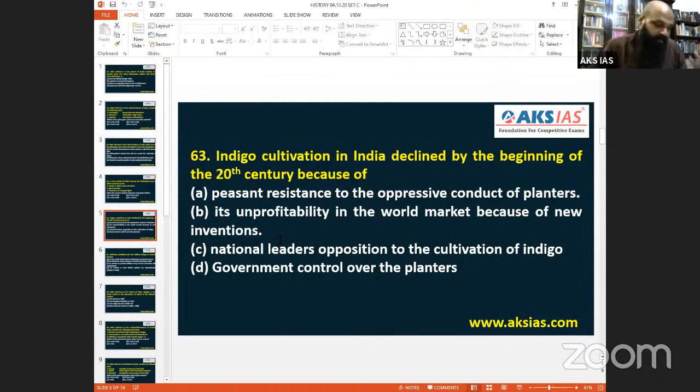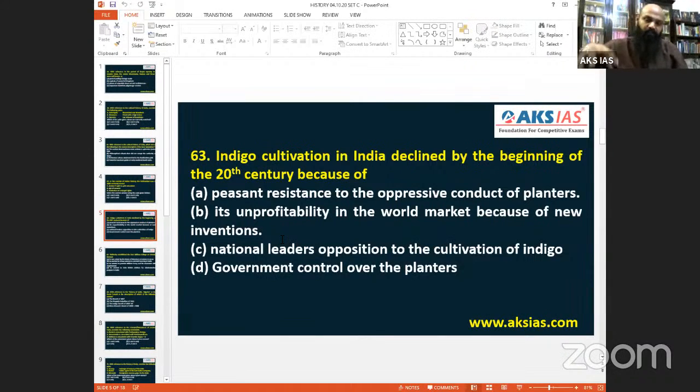Why did I say the concept of unprofitability? See, the concept of indigo, the plant. The peasants had to be given food crops, but the peasants needed to plant cash crop seeds at the place where the planters told them to plant. This is what they say when we go into detail.